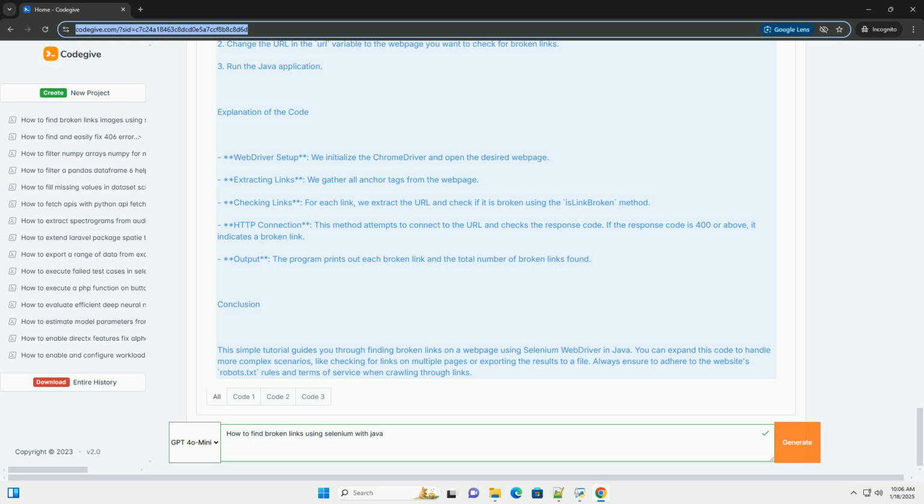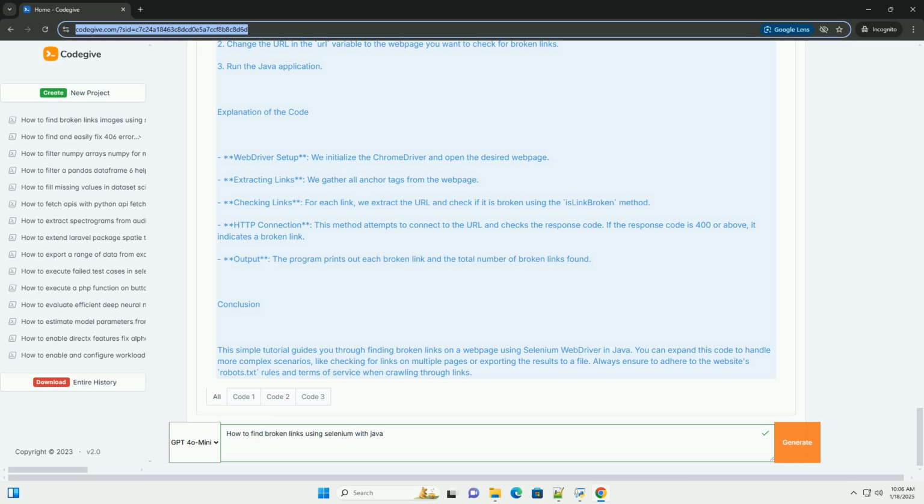Step 3. Run the code. 1. Make sure to replace path/to/chromedriver with the actual path to the ChromeDriver executable on your machine. 2. Change the URL in the url variable to the web page you want to check for broken links. 3. Run the Java application.